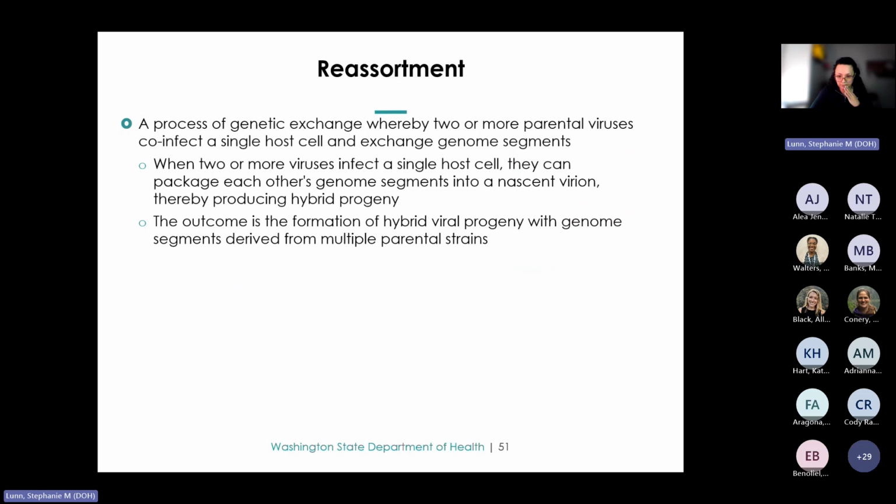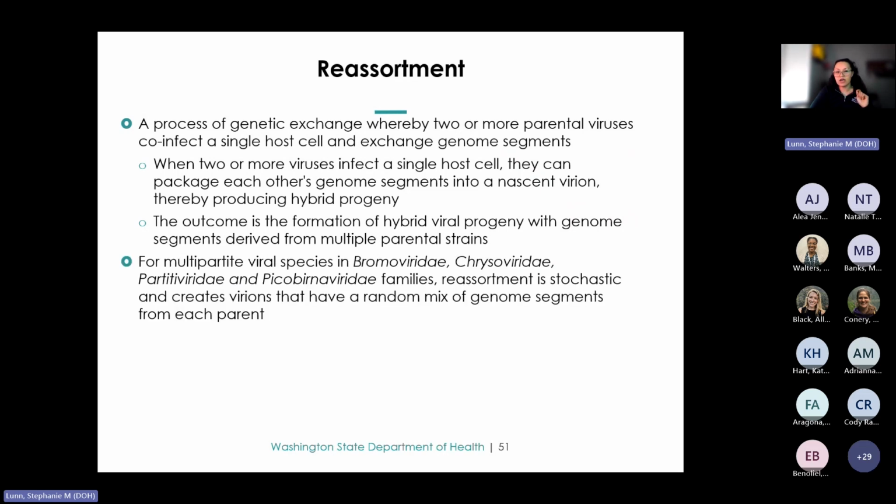There are roughly two types of viruses, just to simplify it, that undergo reassortment. Multi-part type viruses are viruses that package their genome in separate particles, like Bromoviridae or Chrysoviridae. Reassortment in this sense can create viruses with a random mix of segments from each parent.